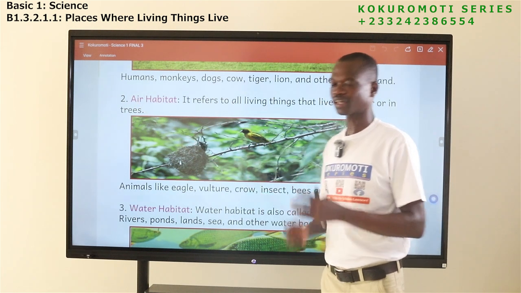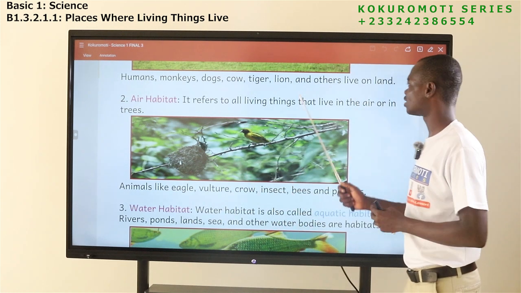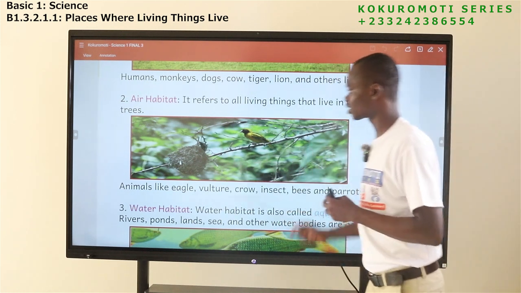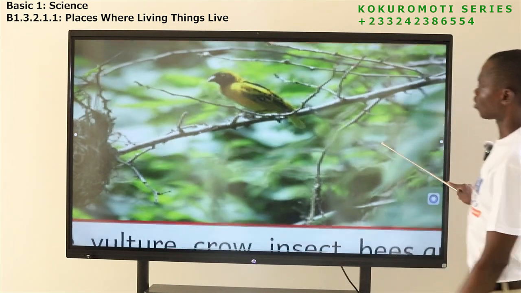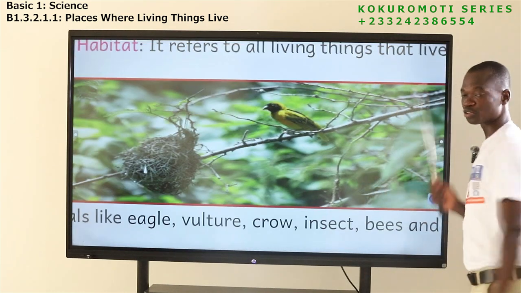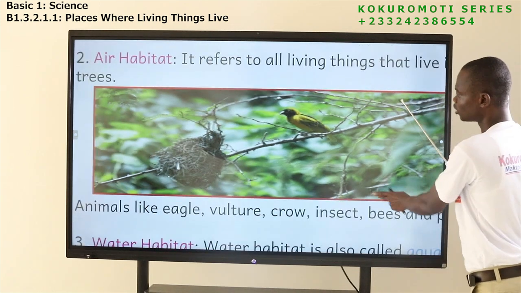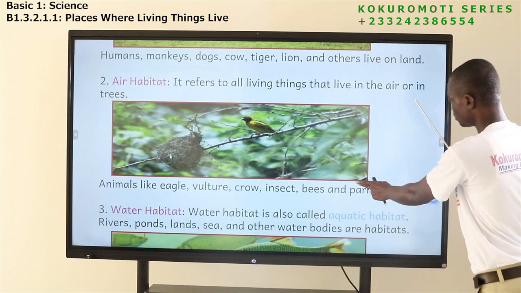So anytime we talk of air habitat, we are talking about living place for animals that live in the air and animals that live in trees. Let's look at examples of animals that live in the air or in trees. After this, I will show you a very short video and then you tell me what you will see in the video.